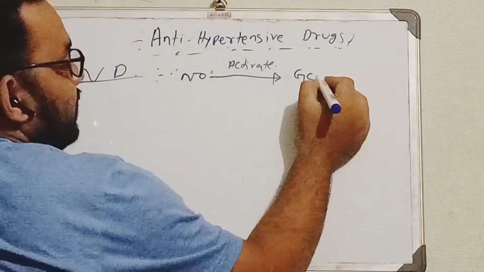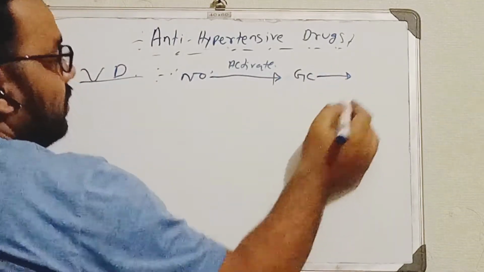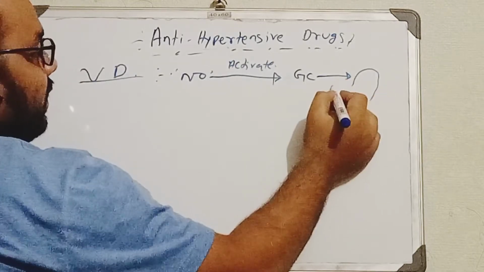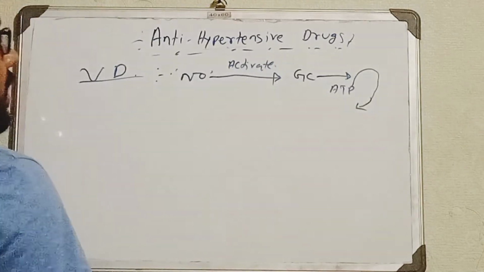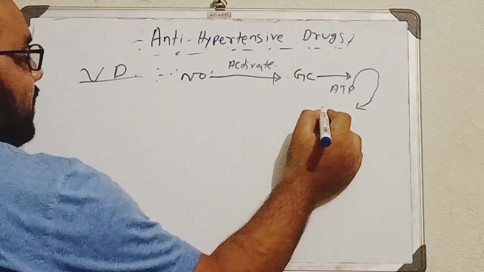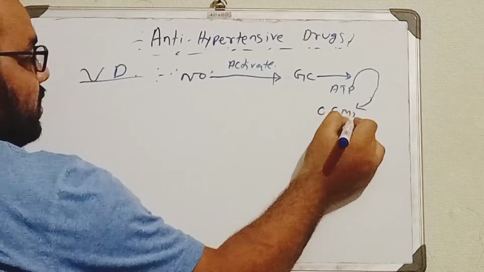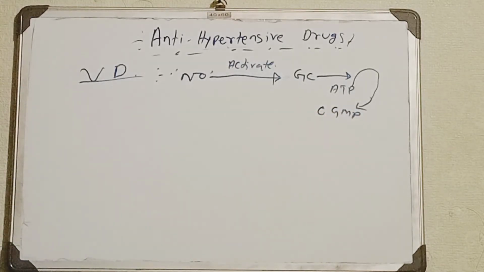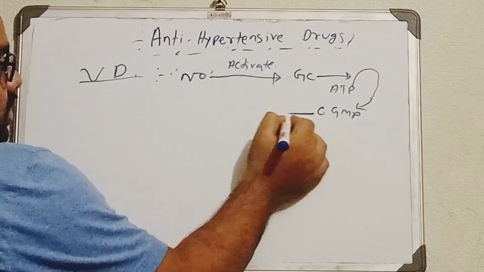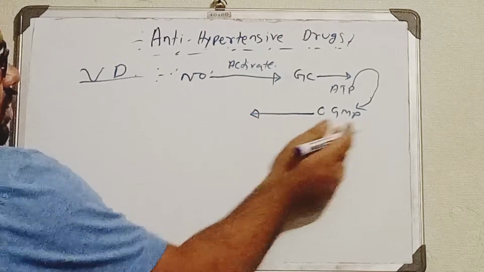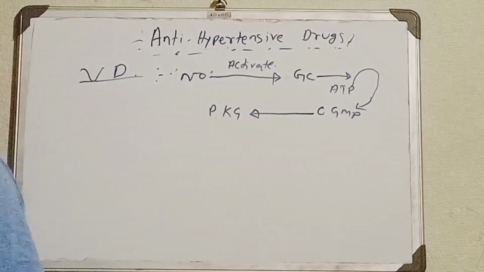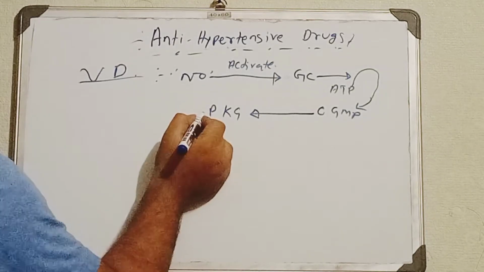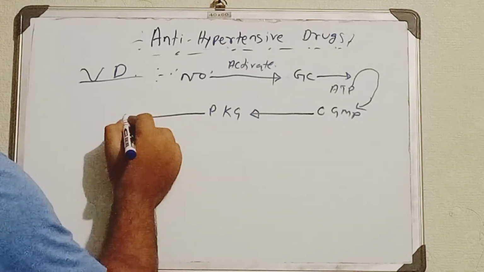Now the function of the guanylyl cyclase, like the adenylyl cyclase we already talked about, will convert the GTP into cyclic GMP. C stands for cyclic, GMP guanosine monophosphate. Now this cyclic guanosine monophosphate will activate the protein kinase G. The enzymes also act like this. Now this protein kinase G will inhibit